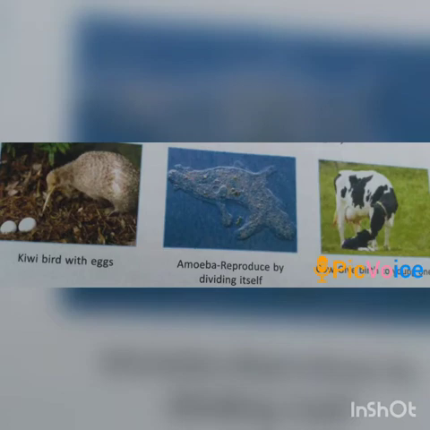Some animals reproduce by dividing their bodies. Amoeba and hydra are examples of this category. Some animals do not lay eggs, they directly give birth to their young ones, like rats, cows, and human beings. All these are examples of this category. They give birth directly to their young ones.